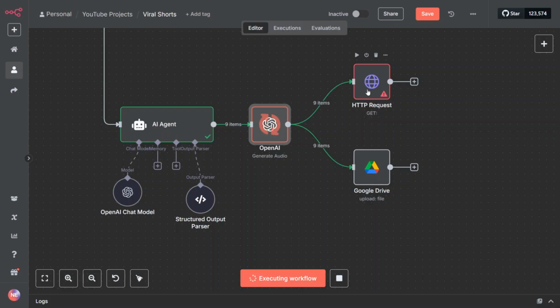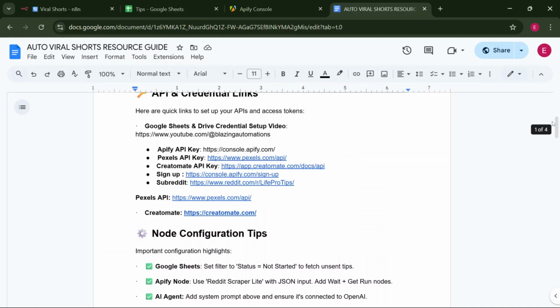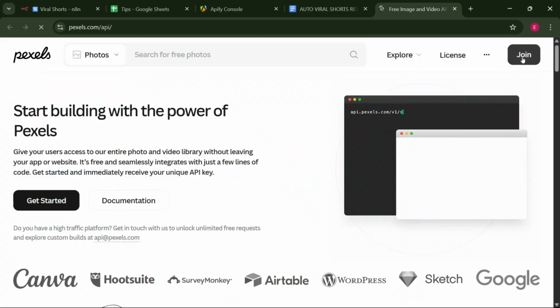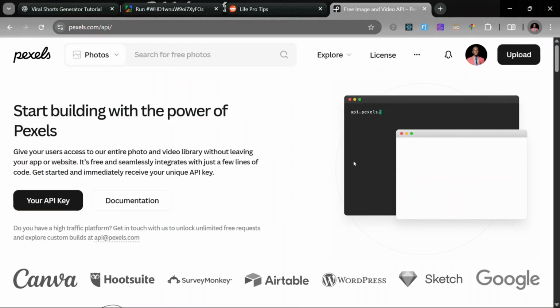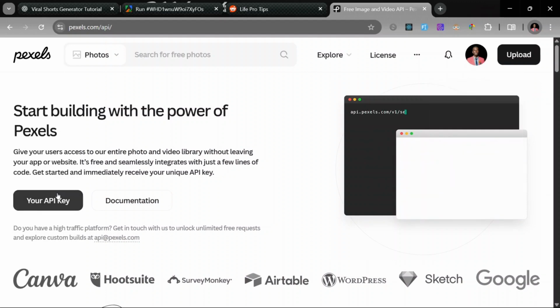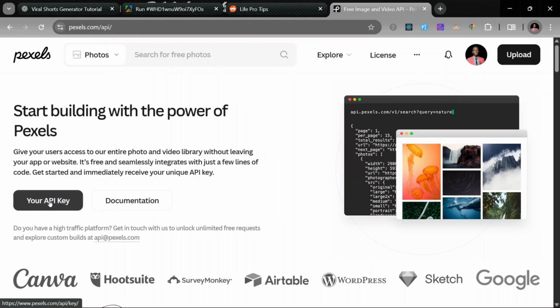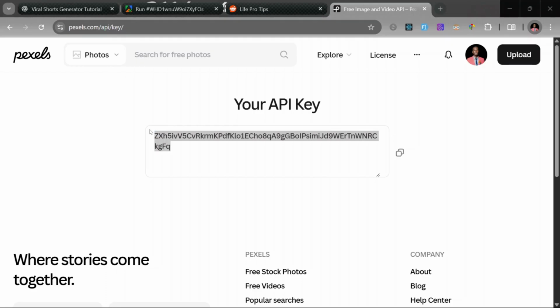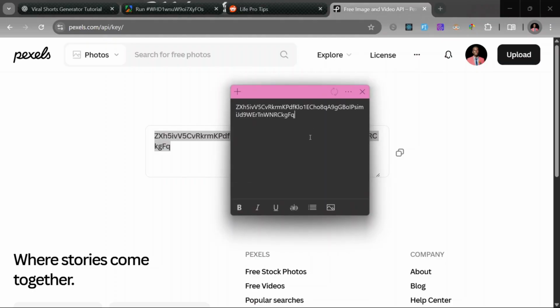If we go back to the document that I showed you, there is a Pexels link. Click on that link. All you have to do is to log in by clicking join or get started. As you can see, I'm pretty much logged in here. Here's my avatar. So you have to click on your API key. Make sure the link is the same. When you click on the API key, you're going to be given an API key. So click on that. You can also just copy it, paste it somewhere. So I'm going to paste it somewhere here and head back.